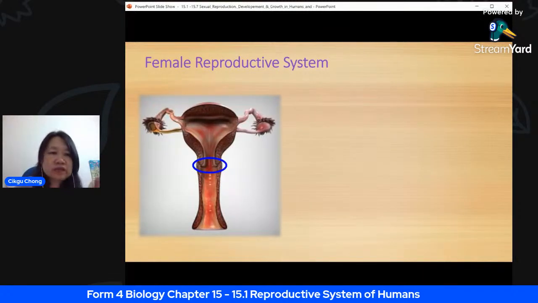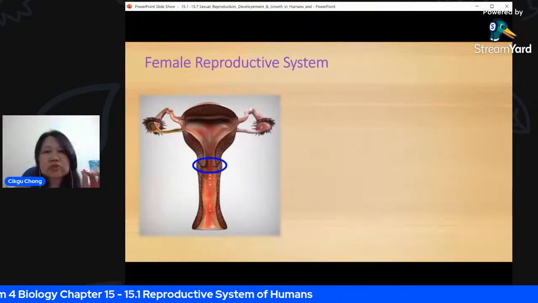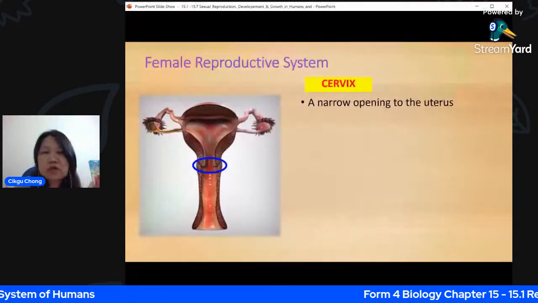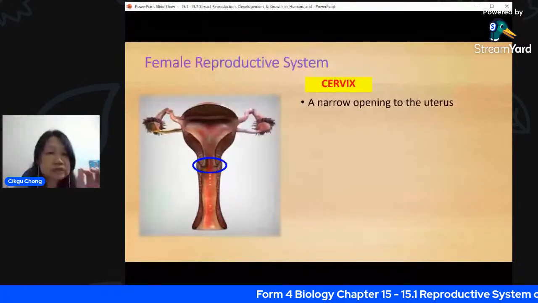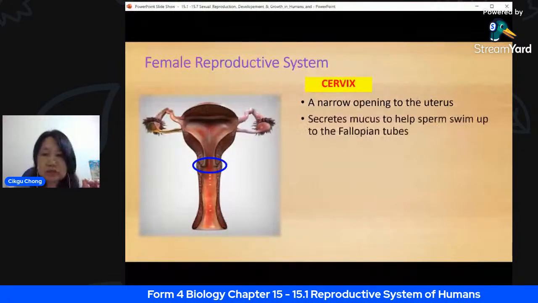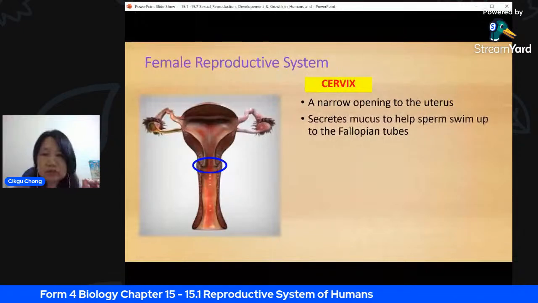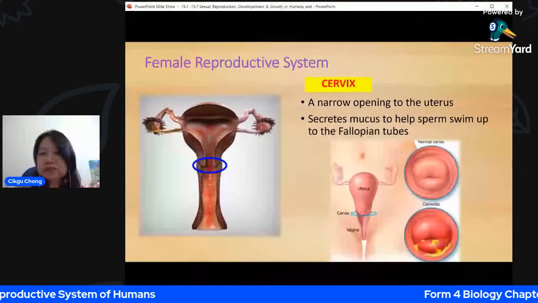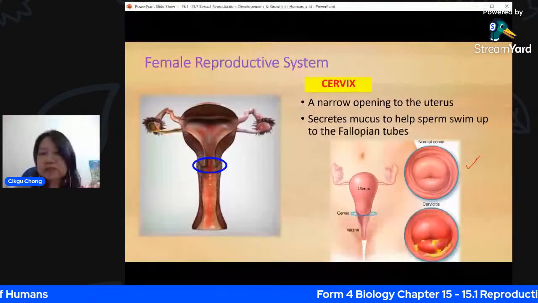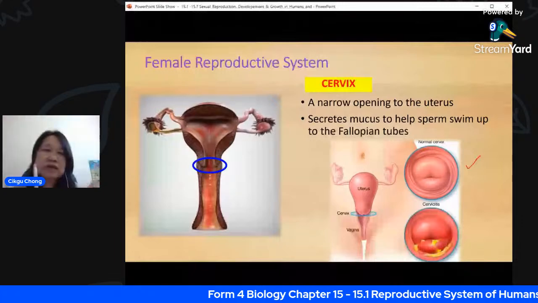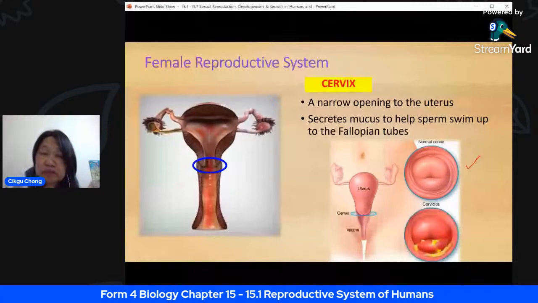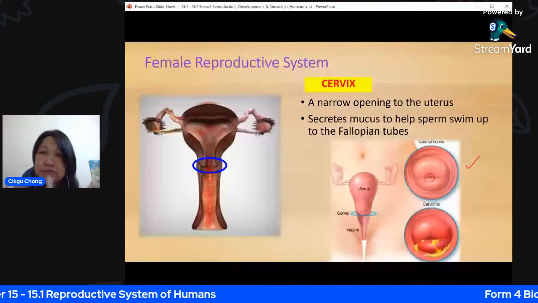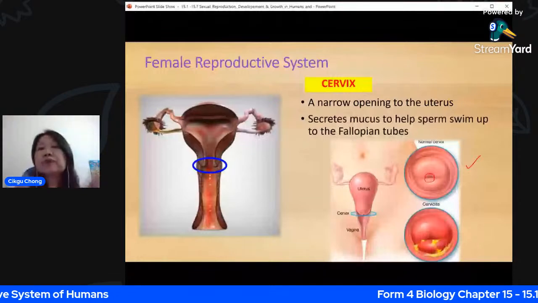So here you see the opening to the uterus, which is known as the cervix. Now the cervix is a narrow opening. So I'm going to show you a picture. It secretes mucus to help the sperm to swim up to the fallopian tubes. So if you see this picture here, this is a normal cervix. You see that the opening here is actually very small. It only allows the menstrual blood to come out, which we have every month, the period cycle. It also allows the sperm to go in. That is normal.